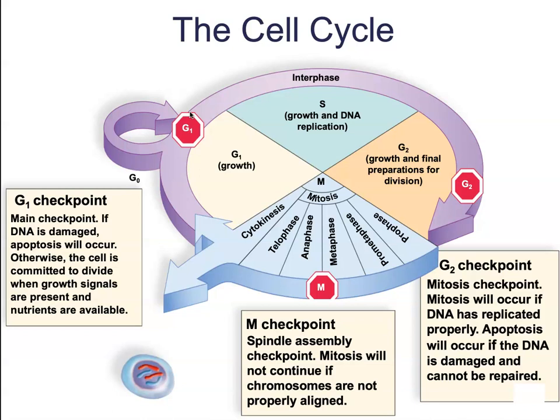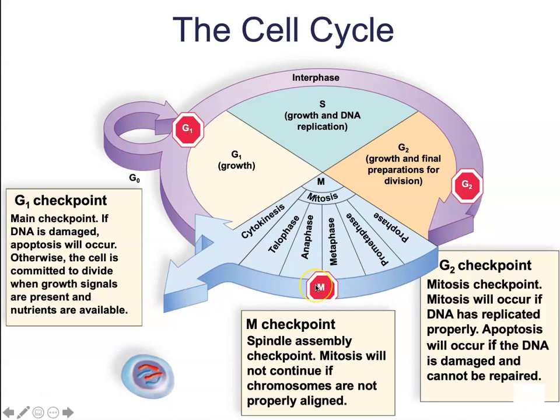Otherwise, after this point, the cell is committed to divide when the growth signals are present and the nutrients are available. The G2 checkpoint over here is going to be the mitosis checkpoint. Mitosis will occur if DNA has replicated properly. If DNA has not replicated properly, we will either try to repair the damage or slough the cell off into a stage of apoptosis, which we will be talking about on the next slide.